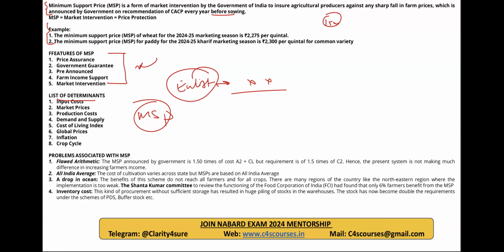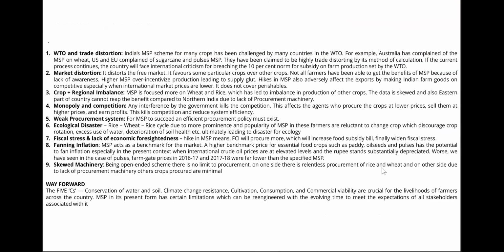ठीक है, input prices, market prices, production cost, determination. ठीक है, clear everybody with this session? You can list the determinants, no issue in that. Now the main context of the question was what are the problems associated with MSP. अभी जो मैंने points discuss किए वही सारे points हैं. The thing is that sub header should be there. Directly मत लिखना. Sub headers create करें. अगर ध्यान से पढ़ोगे तो pick the keyword. That keyword will only act as sub header for you. Pick the keyword from the sentence, that only will act as sub header for you. So इसका तुम्हारा ऐसे points आ जाएंगे ये सारे.